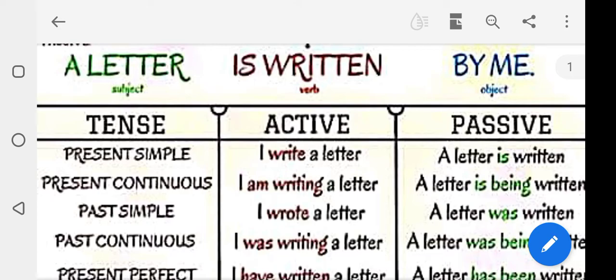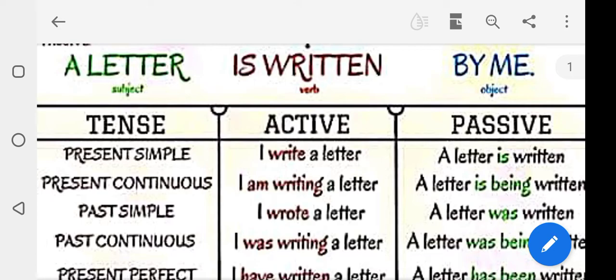Listen students. See, present continuous. I am writing a letter. See, a letter is being written by me. Why did we use is being written? Listen students, this is a present continuous formula. Am, is, or are plus being plus verb 3. So that we use a letter is being written by me.